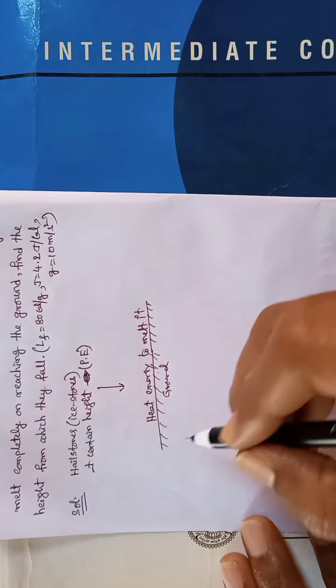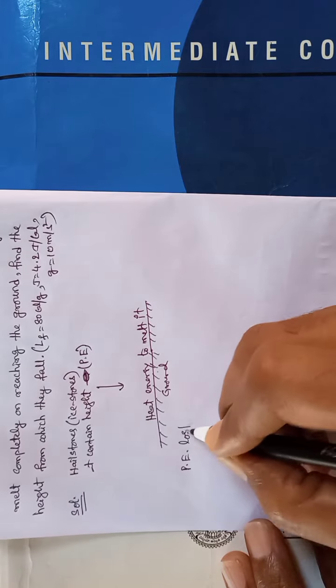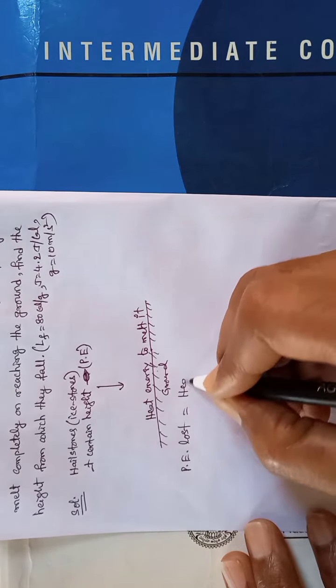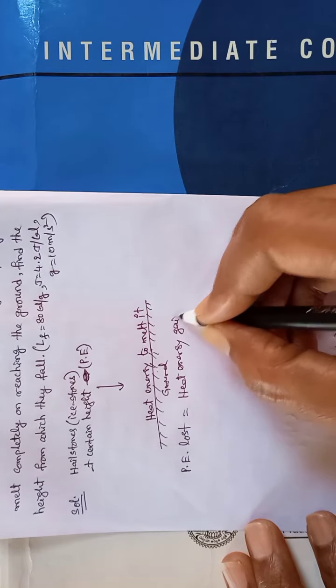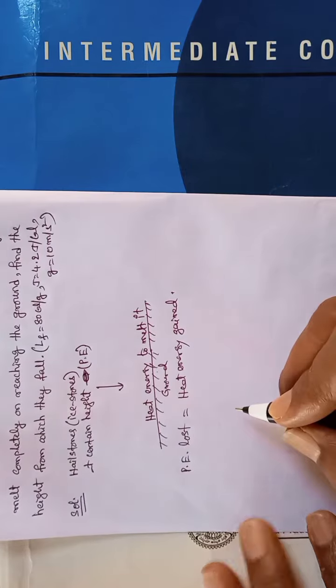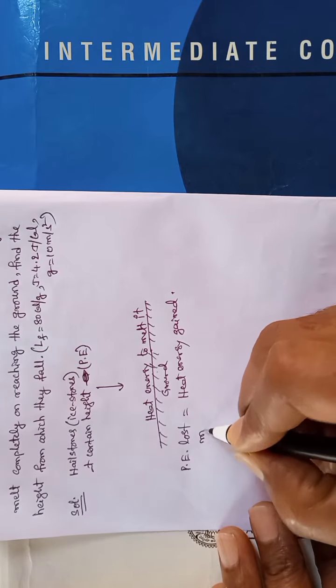So now we can write: potential energy lost is equal to heat energy gained. The expression for potential energy is mgh.